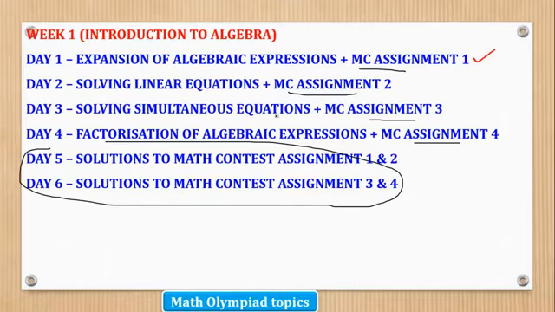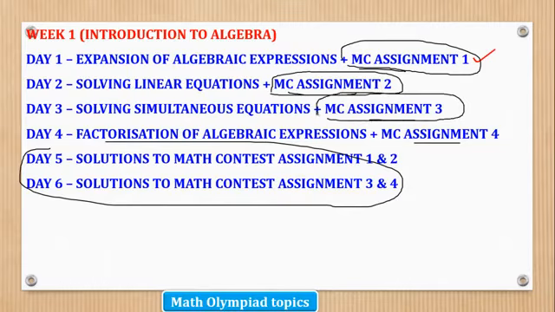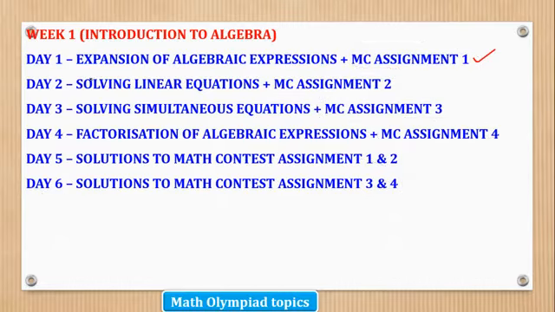So we expect you to get time and have the passion to go through these assignments. They can be somehow challenging, but you have to persevere, and that is the quality of a student who will participate in the national math contests and thereafter math Olympiads.